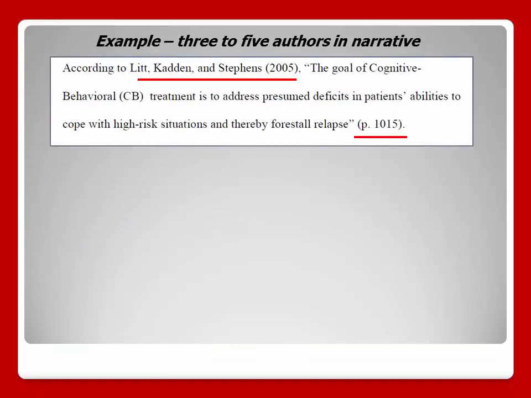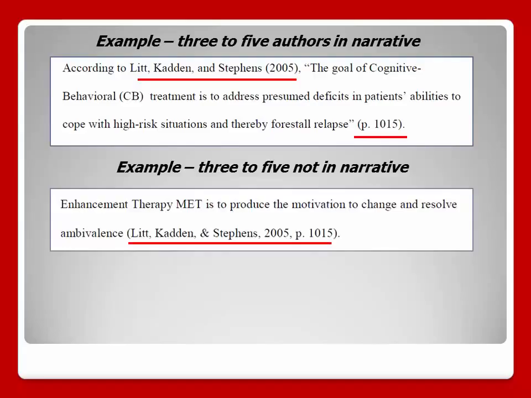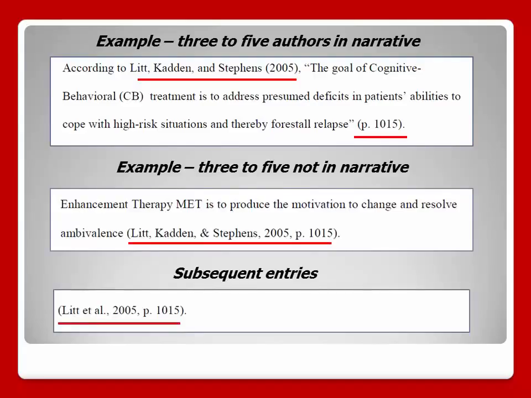For a work by 3 to 5 authors, list all the authors in the signal phrase or in parentheses the first time you cite the source. Use the word "and" in between the authors' names within the text, and use the ampersand in parentheses. In subsequent citations, only use the first author's last name followed by et al. in the signal phrase or in parentheses.